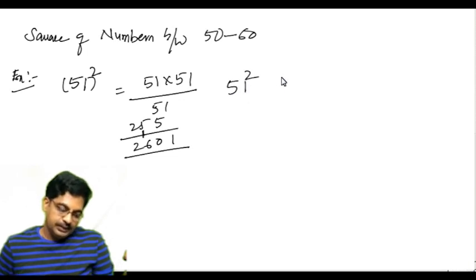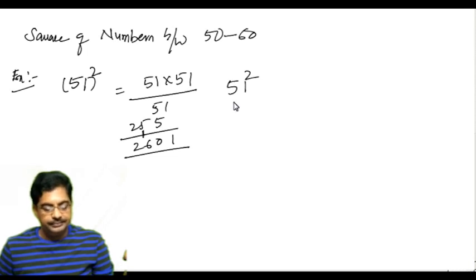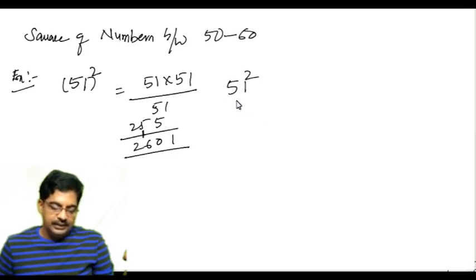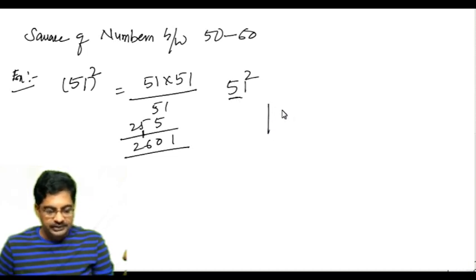But just by looking at this number, what I said just now, LHS is 5 squared, 25, and the RHS is 1 times 1, 01, because it is a 2-digit part. Take 2 digits, and 51 square means 5 times 5 is 25 plus 1.